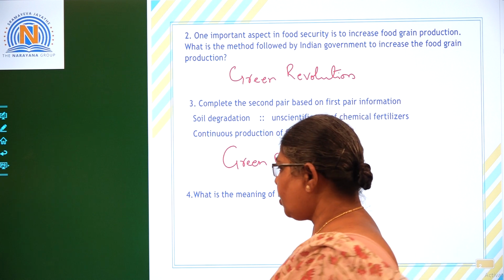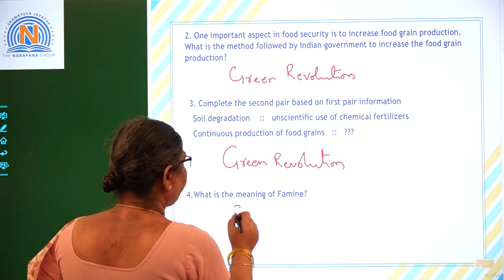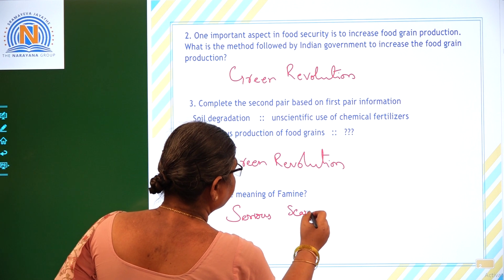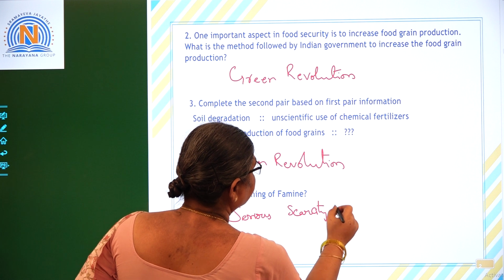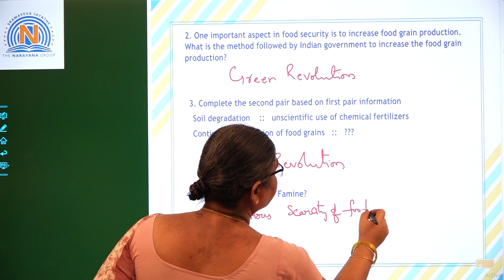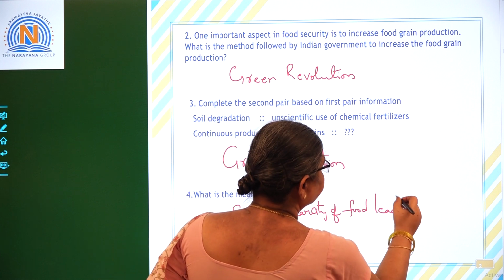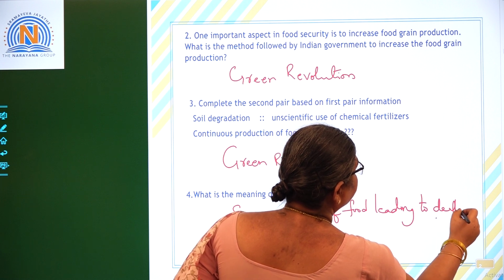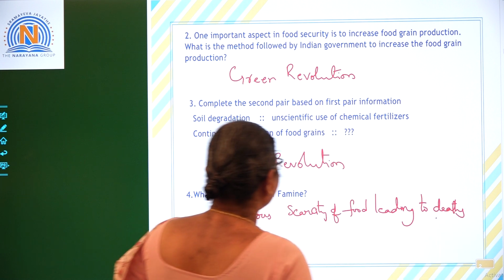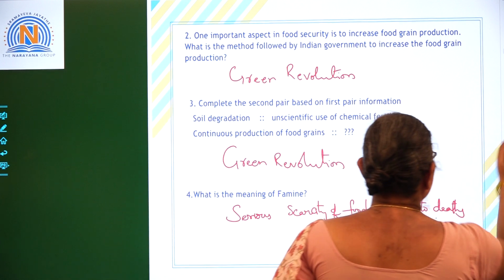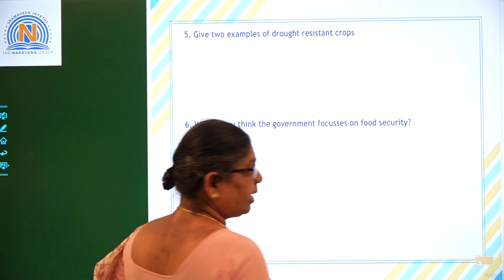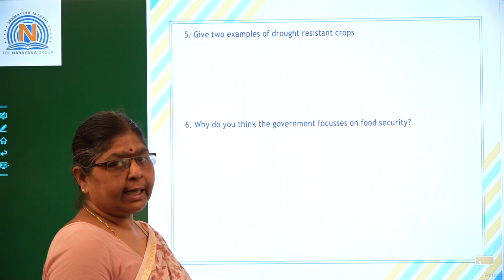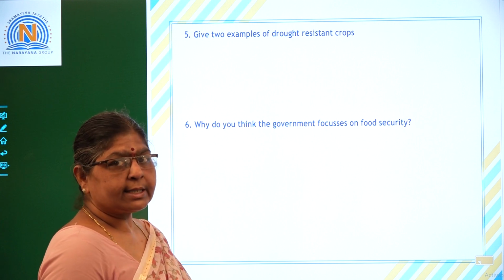The serious scarcity of food leading to deaths, that is called famine. So, if we have a very serious scarcity of food, that automatically leads to hunger deaths, and this is called famine.